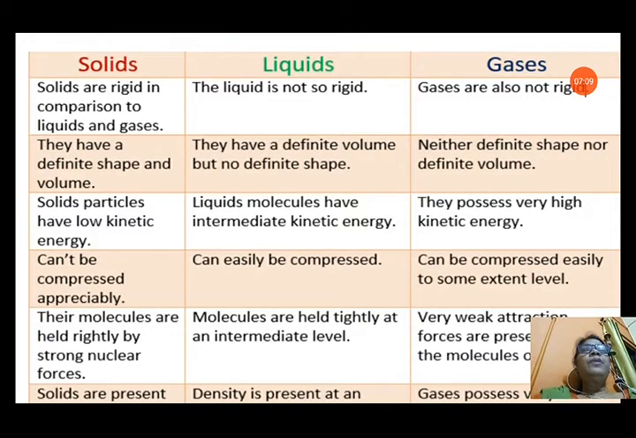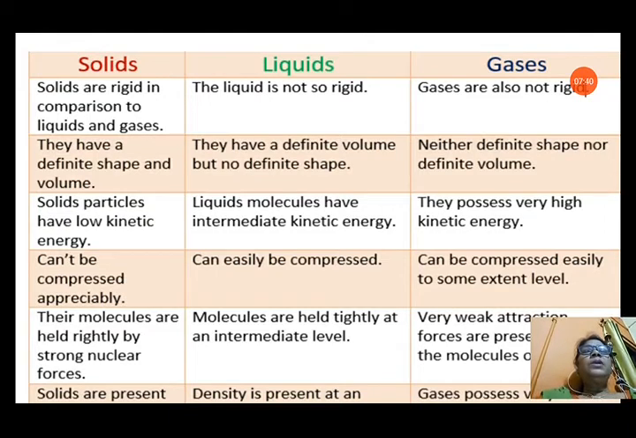Second point is they have a definite shape and volume. That means solids have a definite shape and volume. In whatever container they are kept, their shape will remain the same and their volume will also remain the same. But liquids have a definite volume but no definite shape. We know that they take the shape of the container, but the volume will remain as it is in whatever container you pour it. Gases have neither a definite shape nor a definite volume. They take the shape and volume of the container.